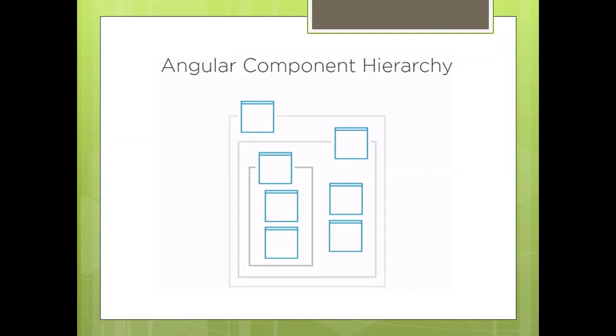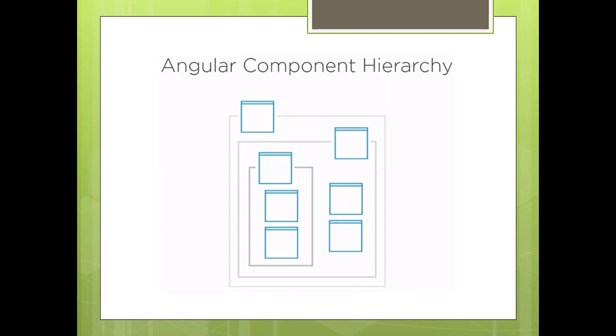Whenever you are creating a component, a directive, a pipe or a service, you need to have it registered under an Angular module. Even your app component, the root component, although it is the root component, is still an Angular component.